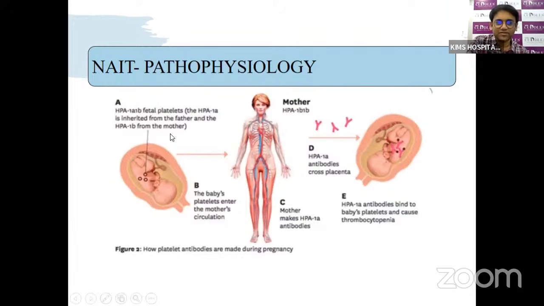In this picture, you can see the baby has human platelet antigen 1A on the fetal platelets, which might be inherited from the father and not from the mother. So the mother is negative. The baby's platelets enter the mother's circulation, similar to Rh immunization, where mixing happens. So the mother will produce the anti-HPA-1A antibody. This transplacental antibody will go into the baby and cause destruction of the platelets, leading to thrombocytopenia.